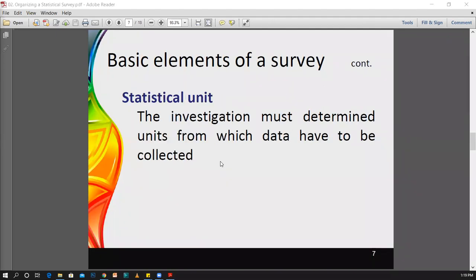And the next element of a survey is the statistical limit. The investigation must determine the units from which data have to be collected.